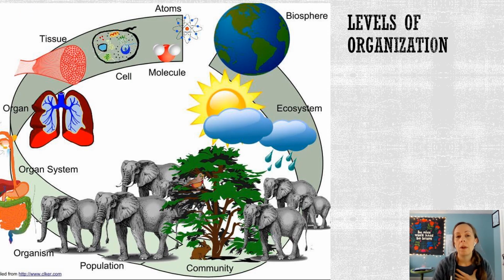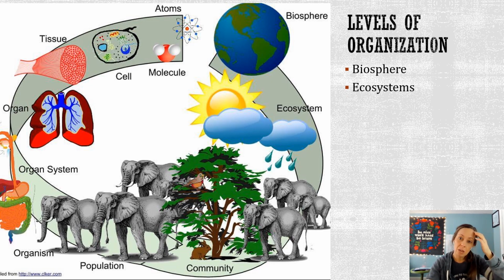So what we're going to start with is levels of organization. And we've done this before. That's why we're starting here. I want to work off what we've done before. So if we look at this, we've talked about the biosphere. That's what we just spent all our time talking about. That would be the world. And then if you go down a level, we did biomes, but then ecosystems, right? Which is your living and non-living all together. And then we talk about our community, which is all the living organisms in one space, right?